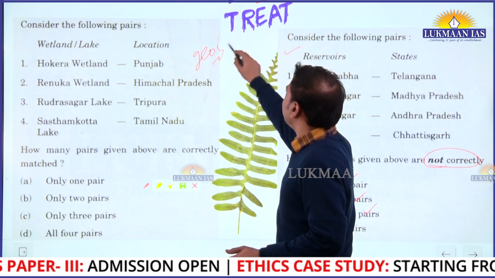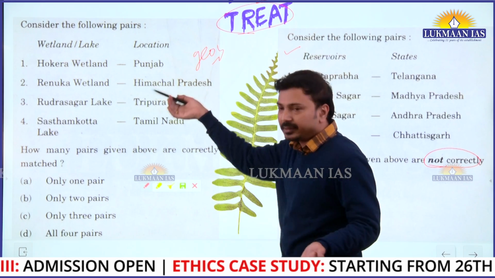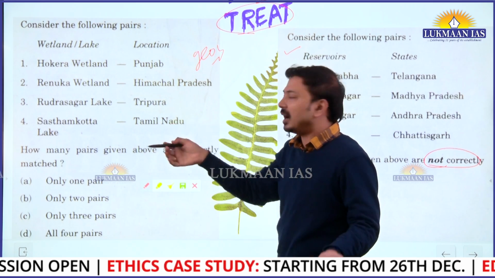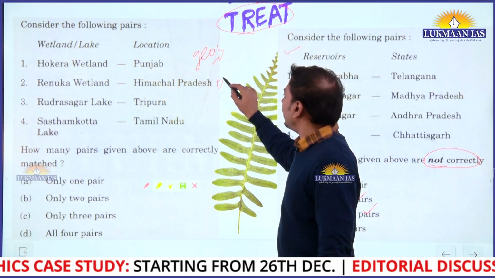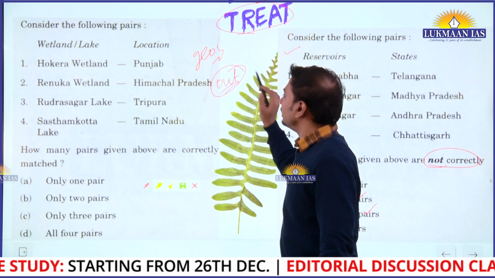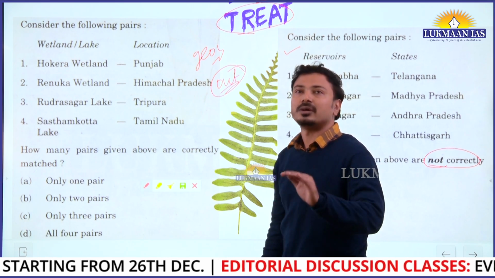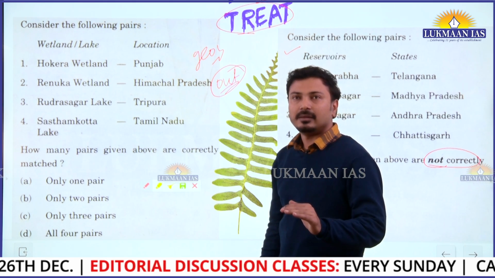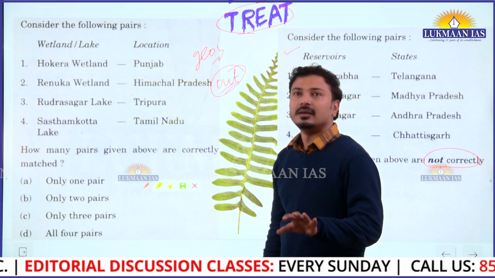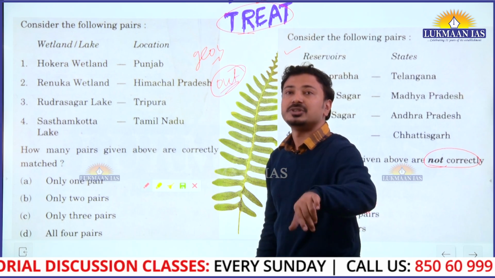There is more probability that you will get the wrong answer to this type of question, and many questions belong to geography. So whether it is treat or trick, those students who attempted these questions and got them wrong were out of competition this year. Despite their knowledge level, they could not clear this prelims examination. So knowledge is there, but we need to understand which question is to be attempted and which not.